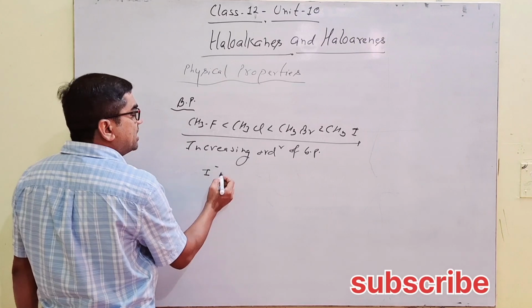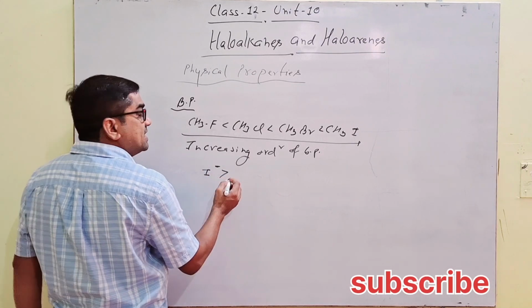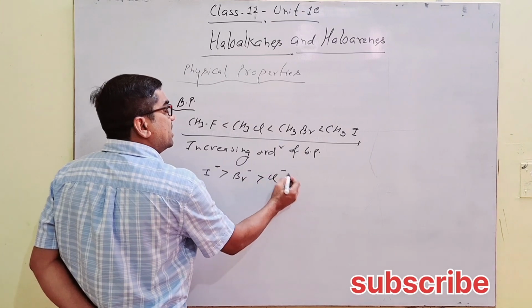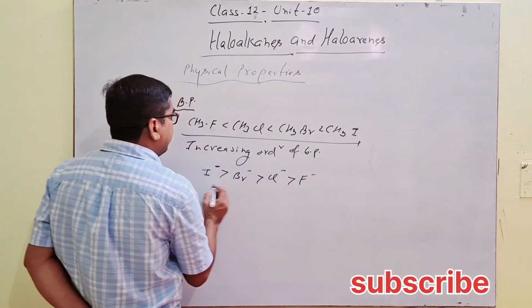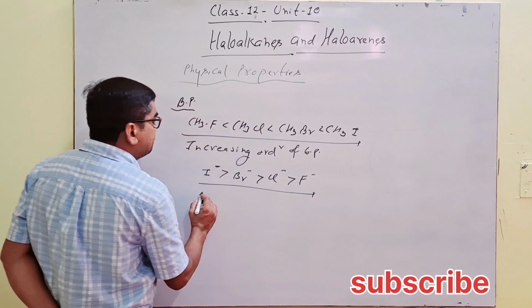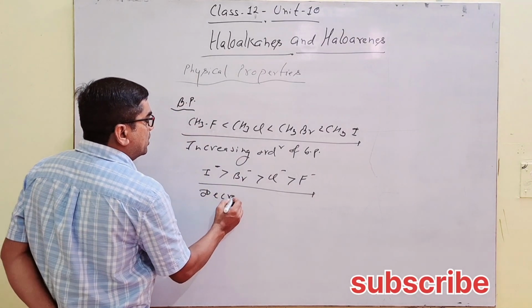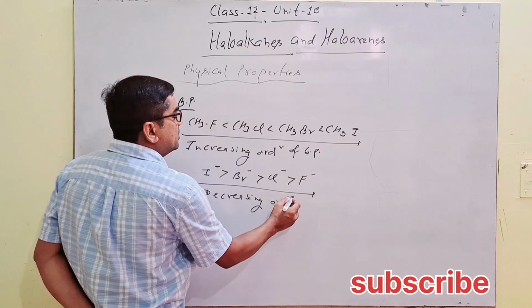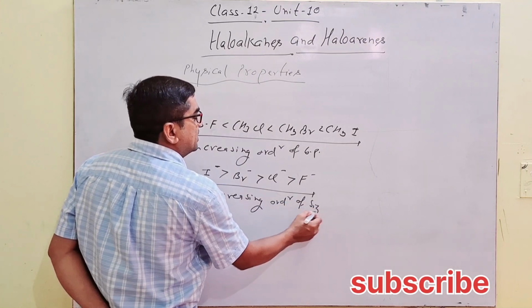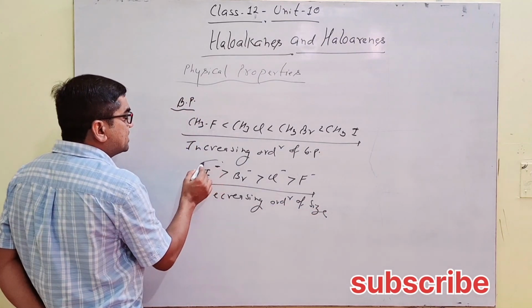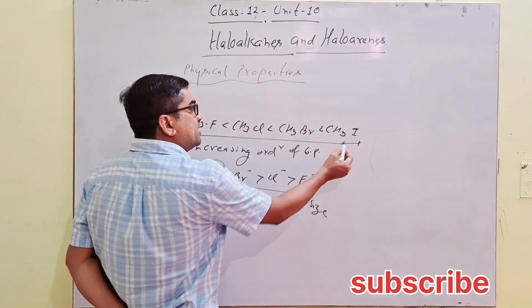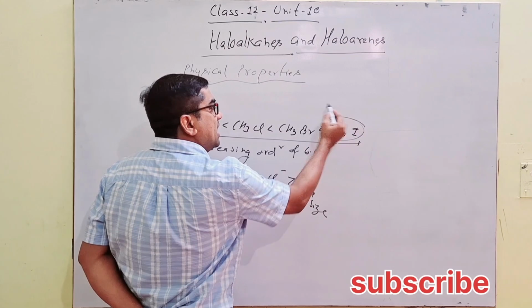Because I- is greater in size than Br-, which is greater than Cl-, which is greater than F-. This is the decreasing order of size. So the highest size is of iodide, so the highest BP will be of CH3I.